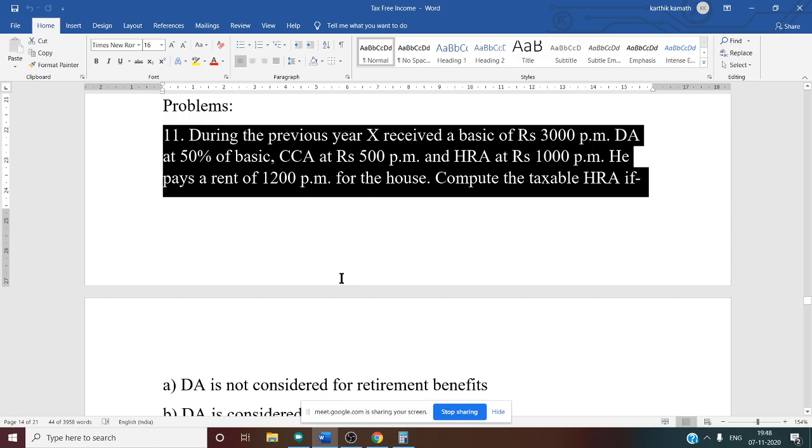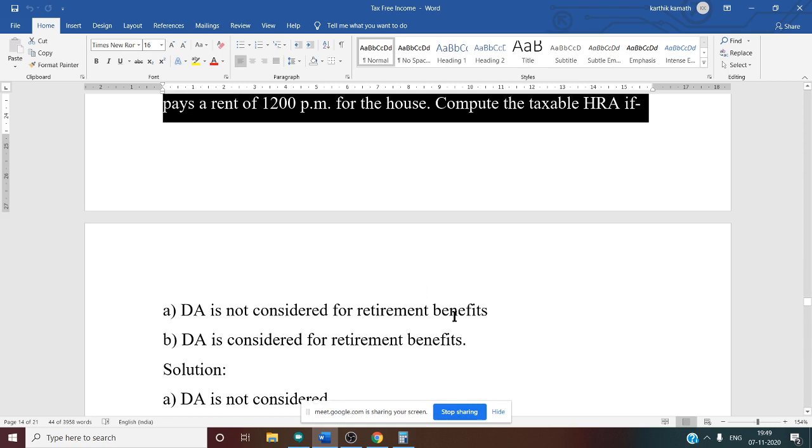What do you mean by CCA? CCA means city compensatory allowance. Then HRA is 1000 per month. That is also given. He pays a rent of 1200 per month for the house. Rent paid for the house is also mentioned. You are required to compute taxable HRA if there are two conditions.